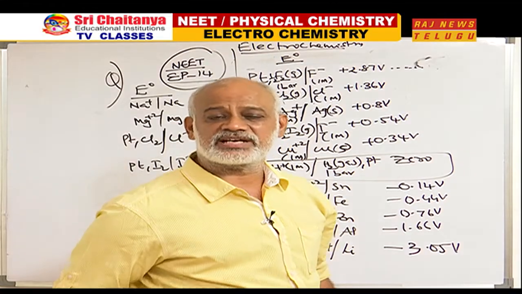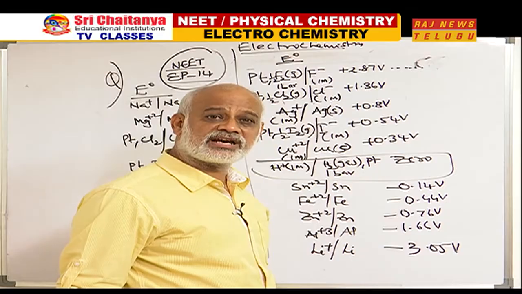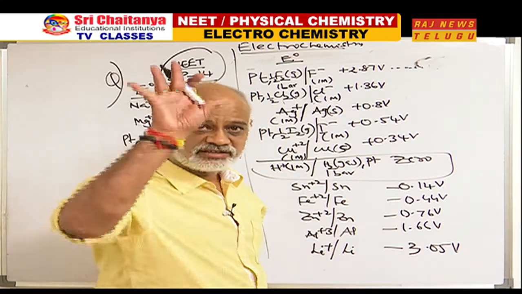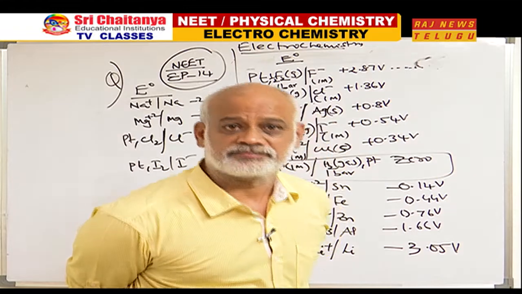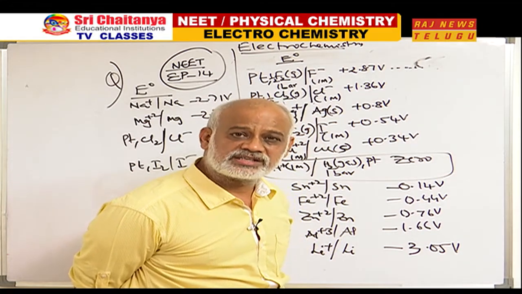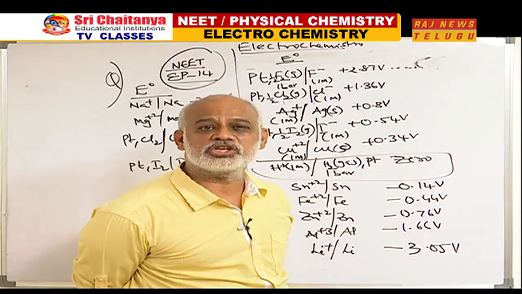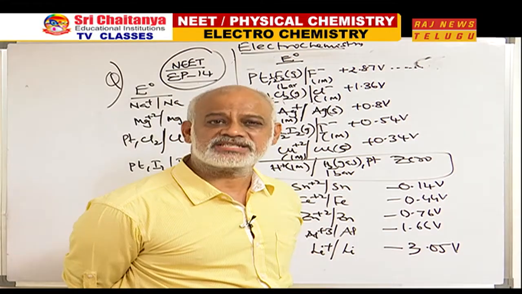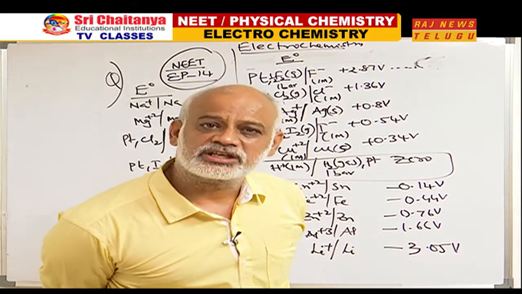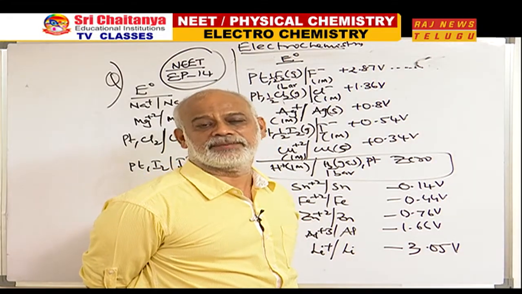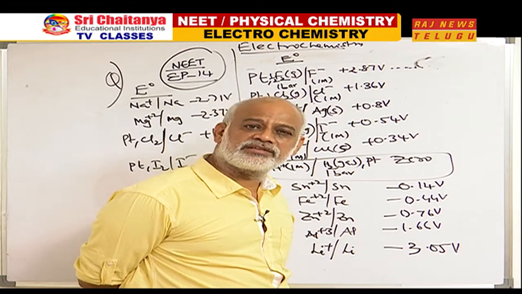Almost all metals will have their SRP values negative. When I say all metals, my aim is metal ion to metal, because some metals will exist as divalent and trivalent, and that conversion also involves reduction. For metal ion to metal, the SRP in most cases is negative, except Cu plus 2 to Cu, Ag plus to Ag, Au plus 3 to Au, Hg plus 2 to Hg, Pd plus 2 to Pd, Pt plus 2 to Pt.